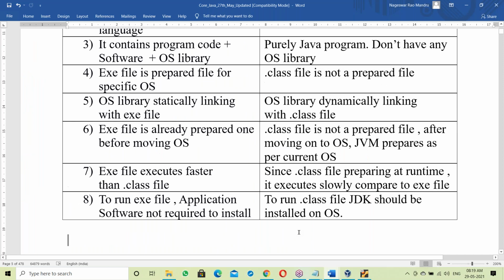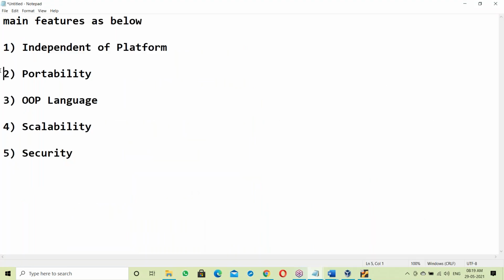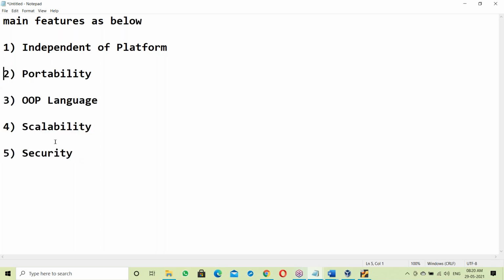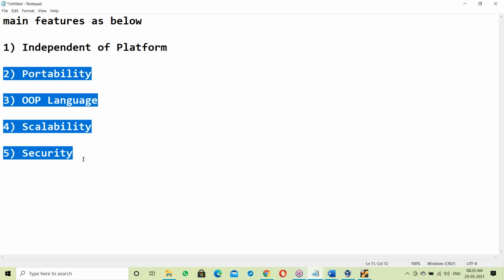So this is about independent platform, portability, OOPS language, scalability. For this, just half an hour is enough. In Monday's class we'll discuss it. The topic is Java installation. First half an hour I'll explain this, and next one hour installation and how to write the first Java program.